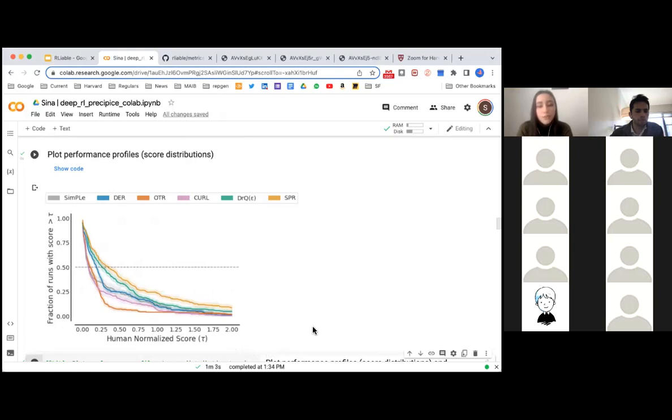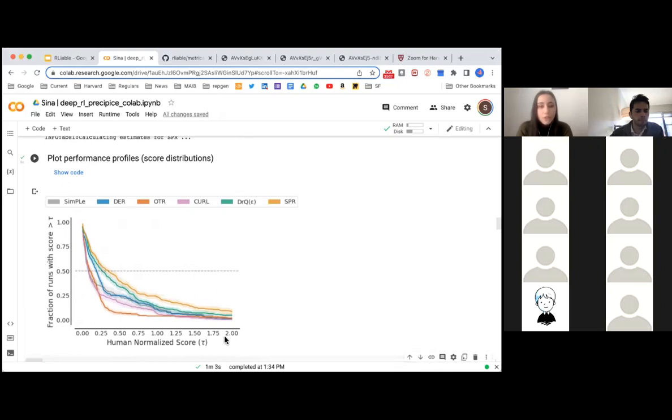There are a few things I want to point out here. First off, this is a very aggregated view. We're looking across all of the runs, across all of the games, across these different algorithms. For each algorithm, we're looking at how many scores for all of the games have a score that's bigger than some threshold.